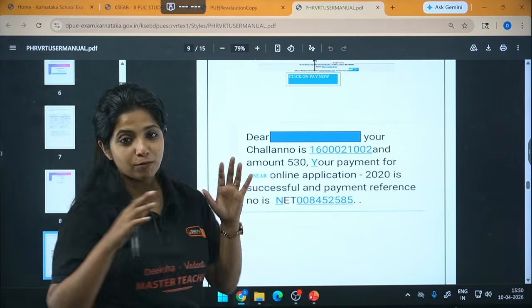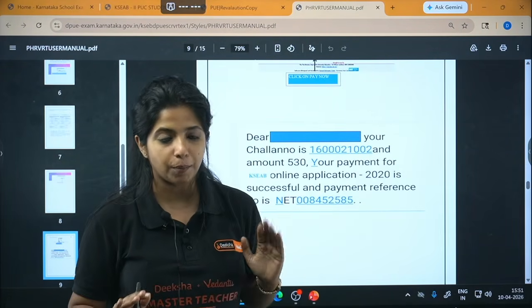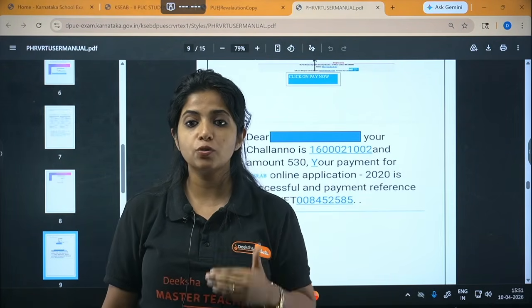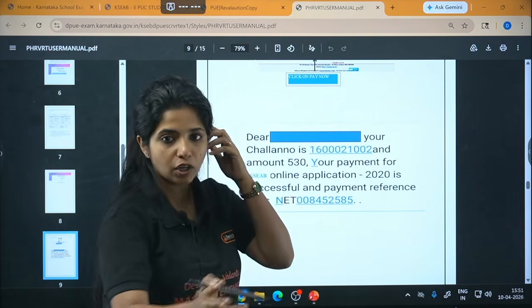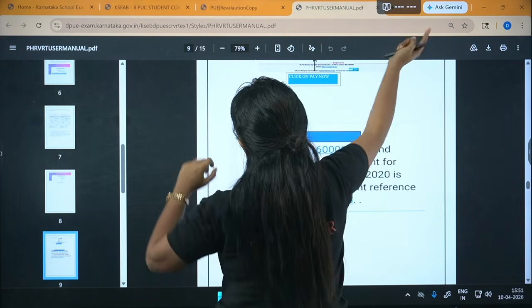Now, the next thing that comes into the picture is what? We have applied for scanned copy. What will we get? We will get an option to download the copy on what date? On 12th of April 2026. As I told you already, right?